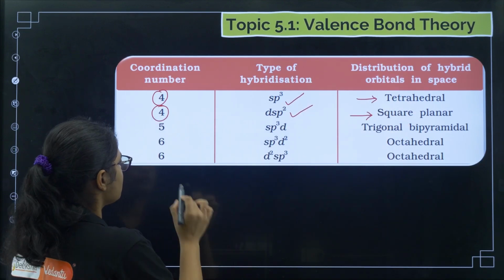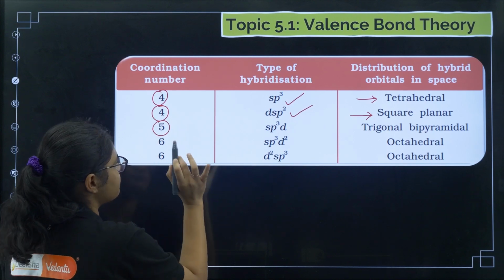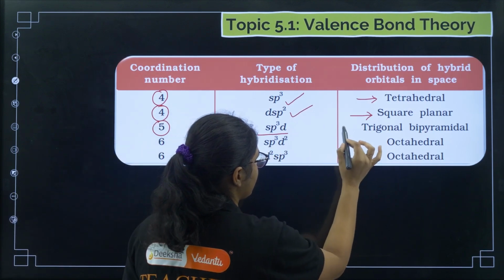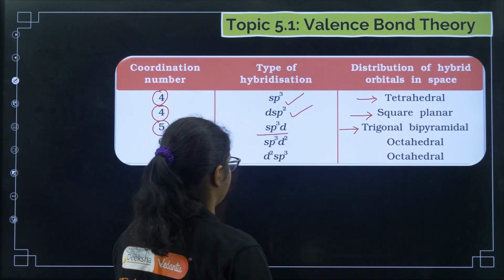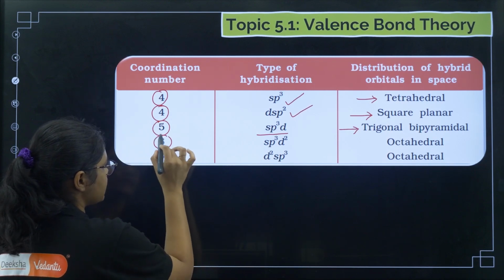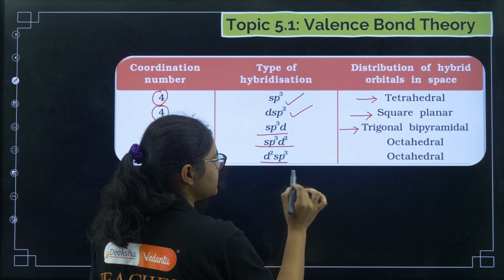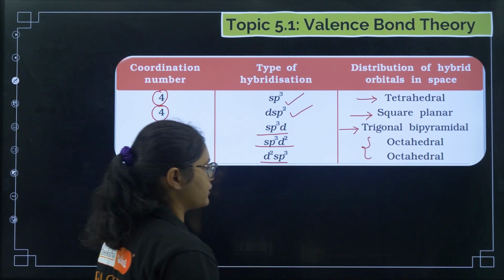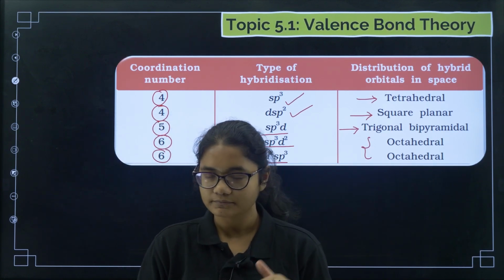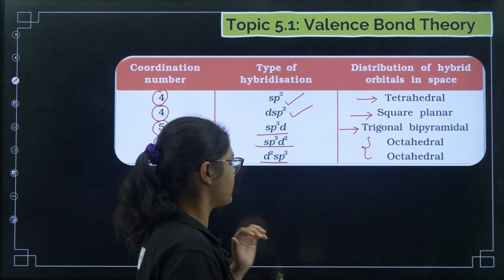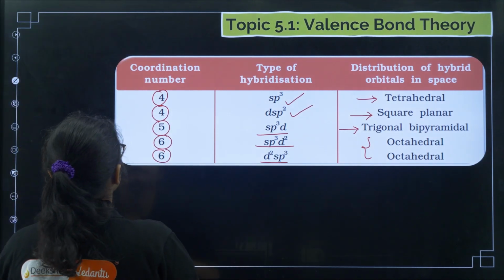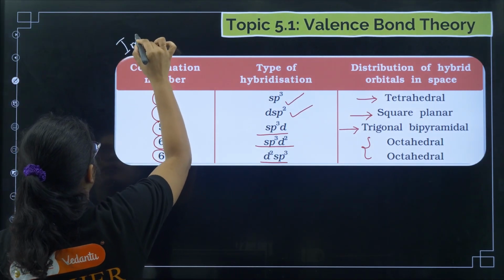Now coming to coordination number 5, the hybridization is sp3d and the geometry is trigonal bipyramidal. Now for coordination number 6, sp3d2 or d2sp3, both times the geometry is octahedral. Let us revise. This is a very important slide. You must remember this.